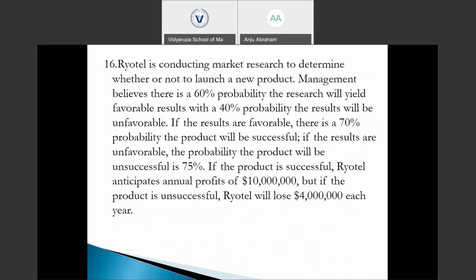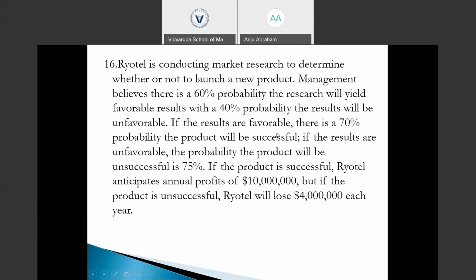Next question. Realtel is conducting market research to determine whether or not to launch a new product. Management believes there is a 60% probability the research will yield favorable results with a 40% probability the results will be unfavorable.